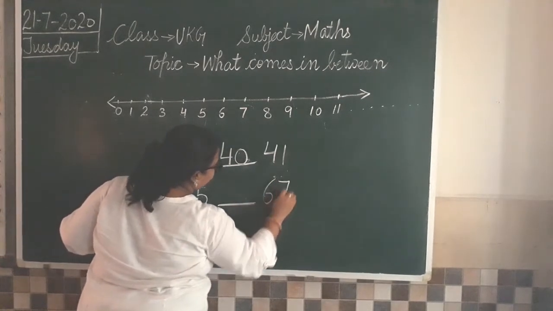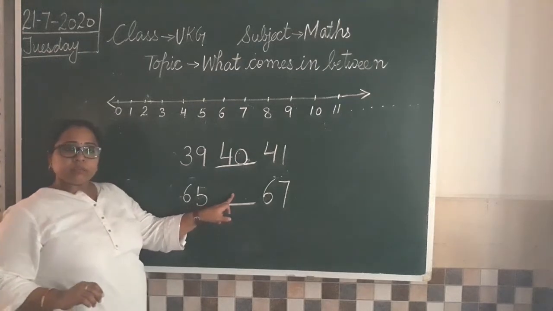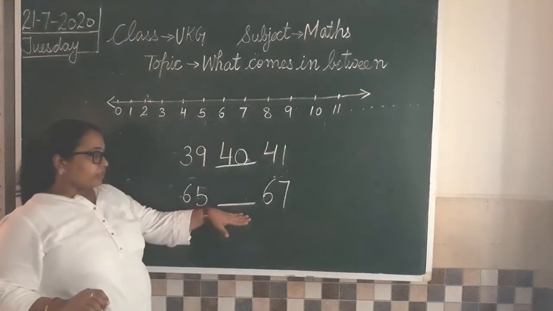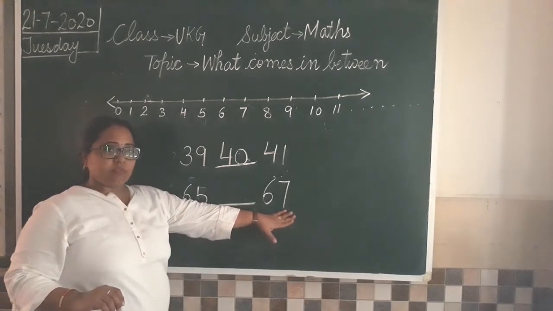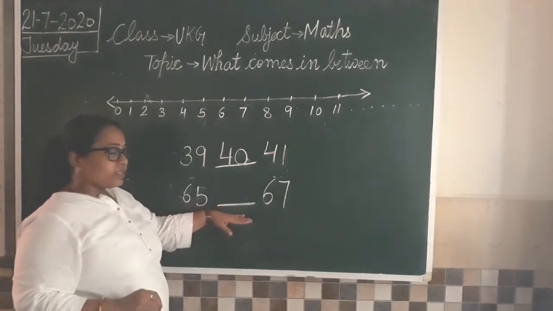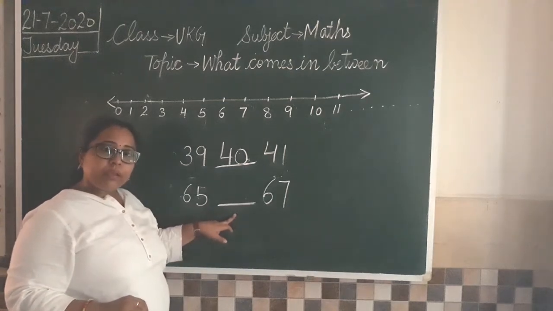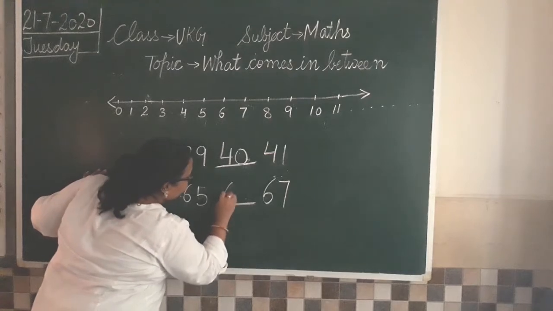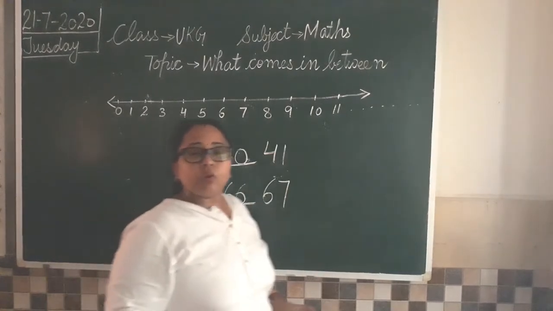and 67. So can you tell me the number that comes here? Which number should I write here? 65, and after that there is a space, and then 67. So let us see the counting. 65, 66, 67. So which number am I supposed to write here? 66. Yes. So I'll write 66 here. Is that clear to all of you?